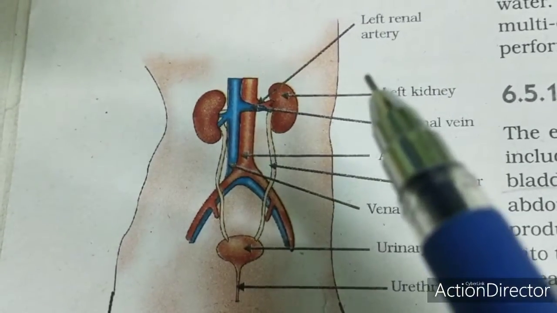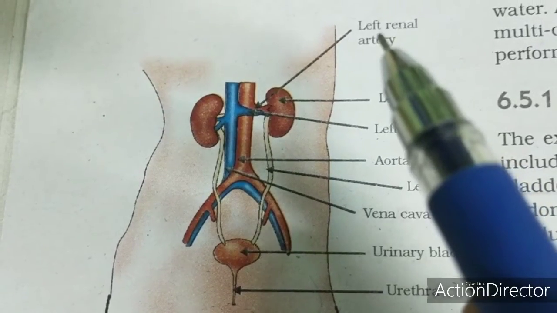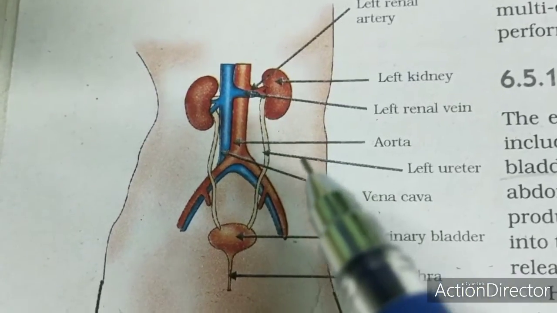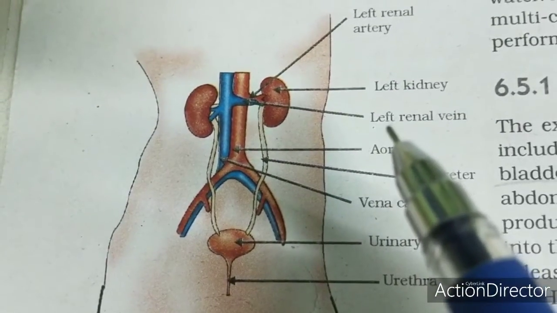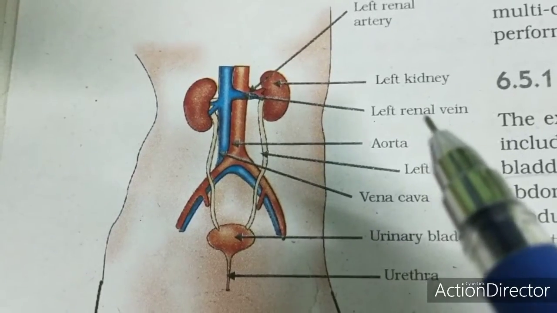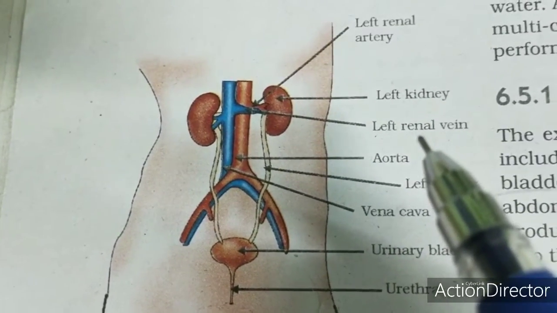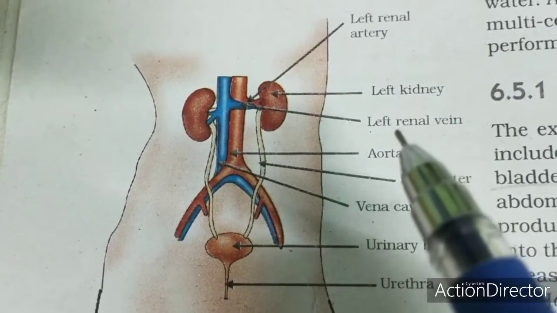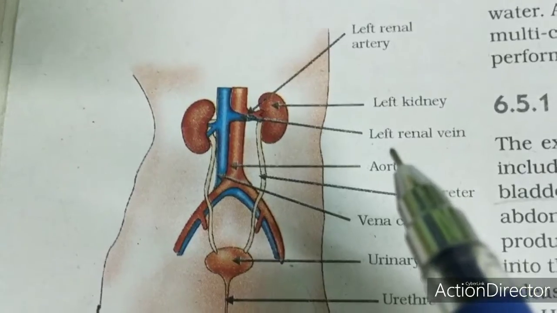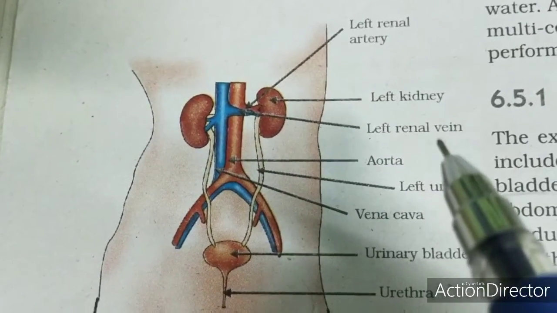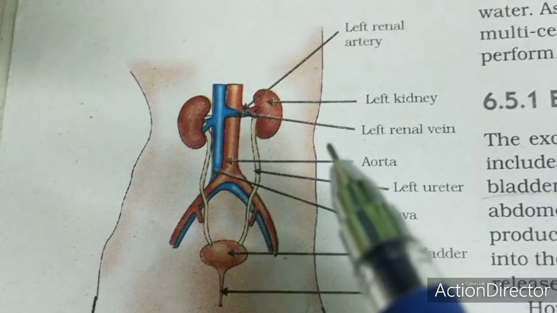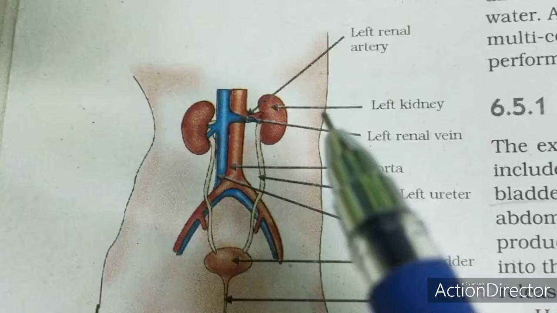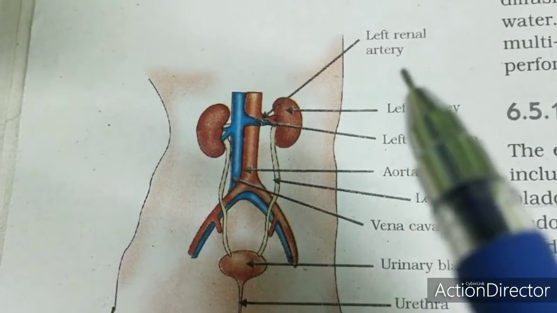And the left renal artery, one more blood vessel is the left renal vein. Renal refers to kidney. The word renal refers to kidney. So the renal vein brings the impure blood to the kidneys for filtration, and the renal artery takes away the pure blood to all the parts of the body.